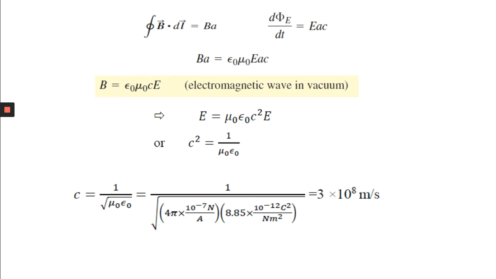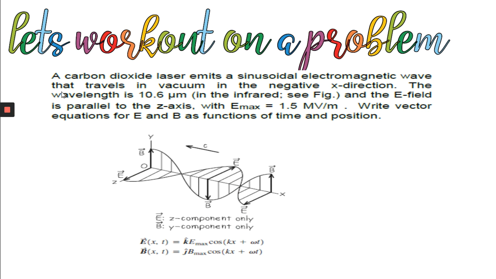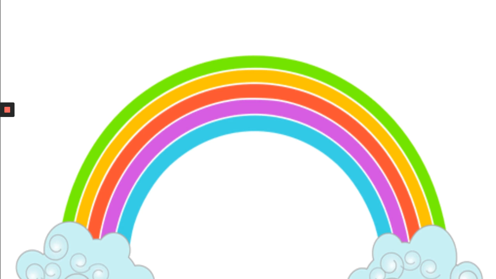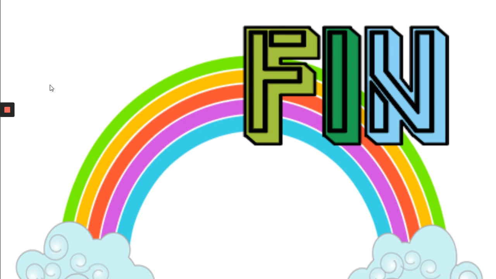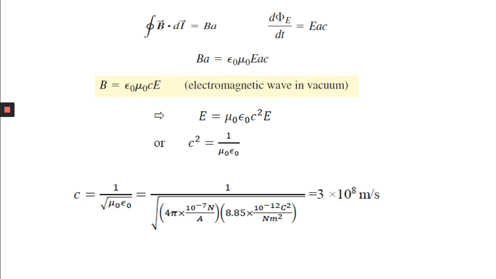Now let us put the values. B dot dl is mu 0 epsilon 0 d phi by dt, and d phi by dt is EAC. So you can write B A equals mu 0 epsilon 0 EAC.